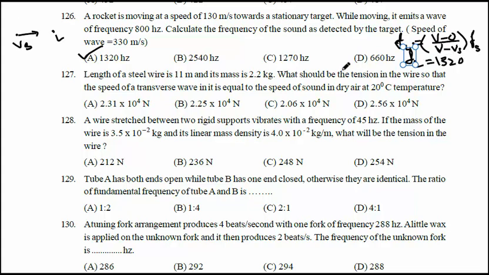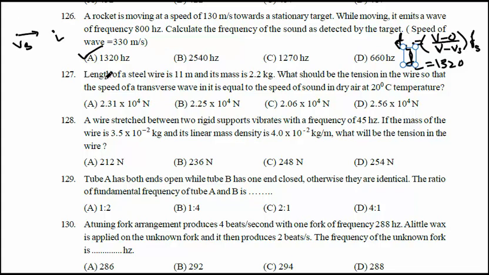So here, how to calculate? The formula is FL equal to V minus V0, over V minus VS, into FS. What is V0? VL is 0, the listener is at rest. V is 330, V0 is 0, 330 minus VS 130, into FS 800. You will get 1320. So option A is correct. Okay, next question.